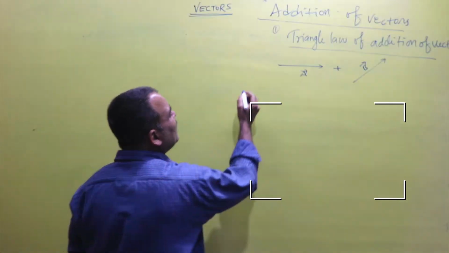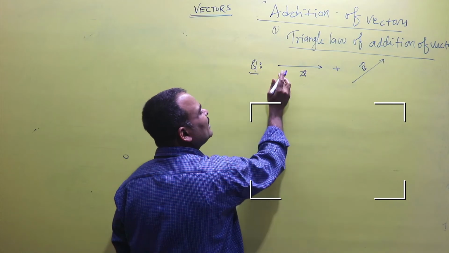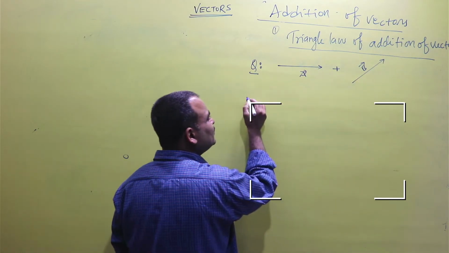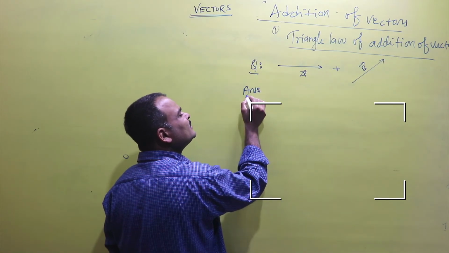So if we have to add vector A to vector B, then what is its law?